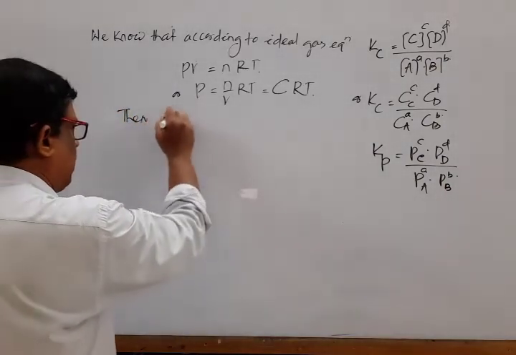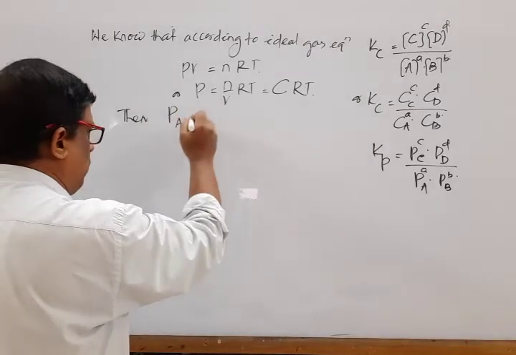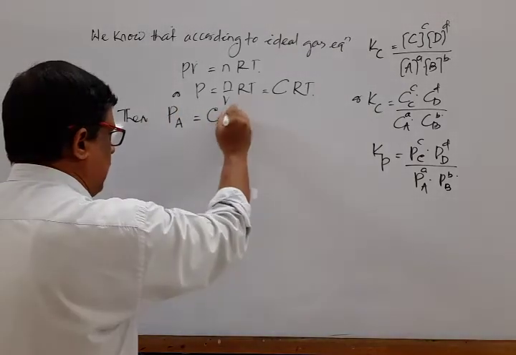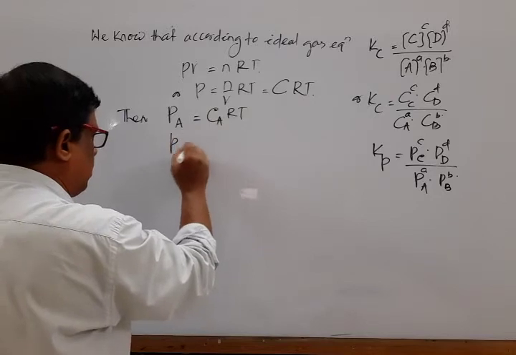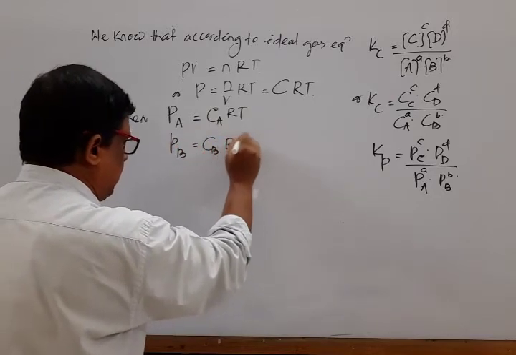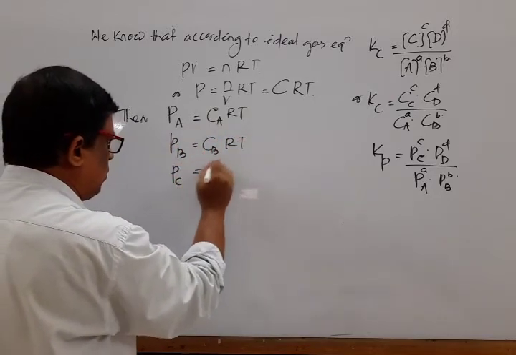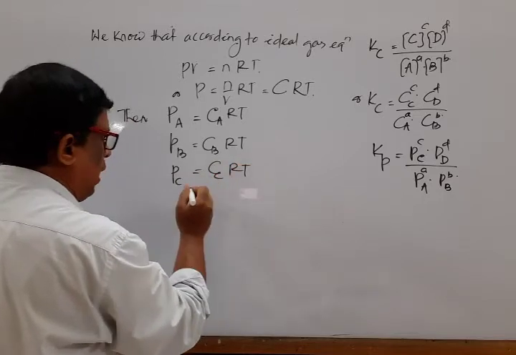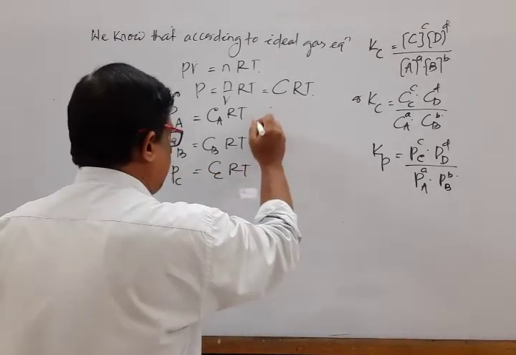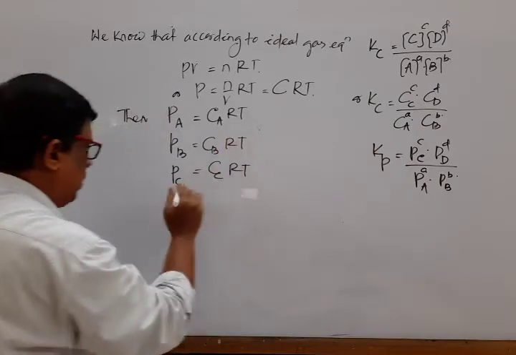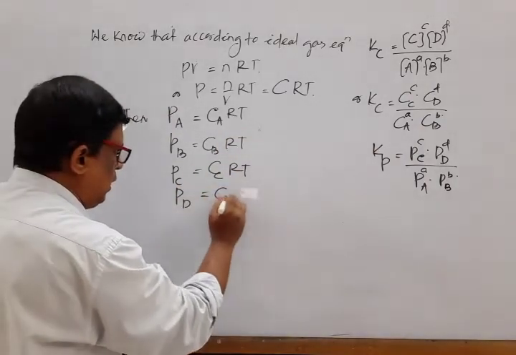Then we can write the partial pressure of A component is equal to CaRT, Pb is equal to CbRT, Pc is equal to CcRT, and Pd is equal to CdRT.